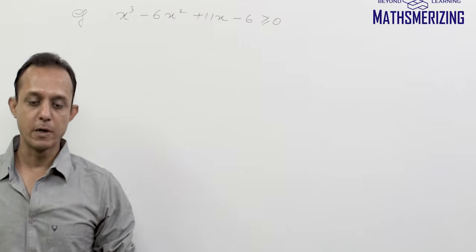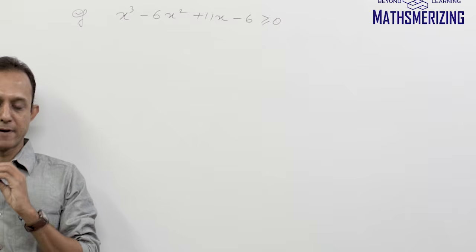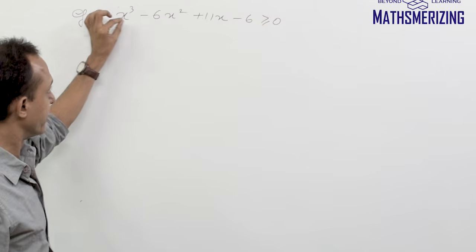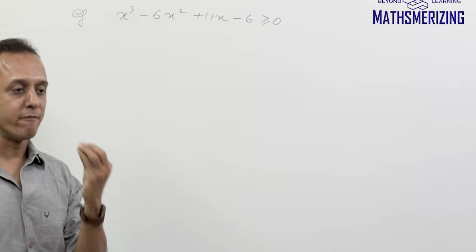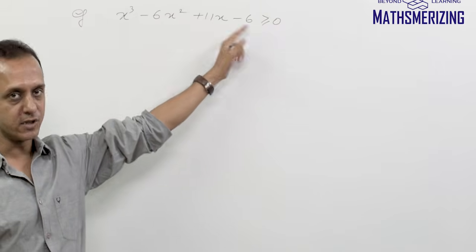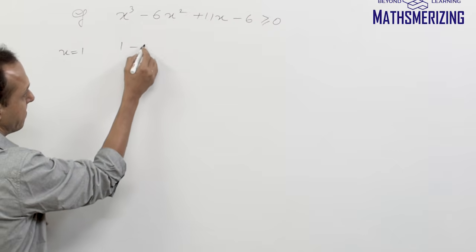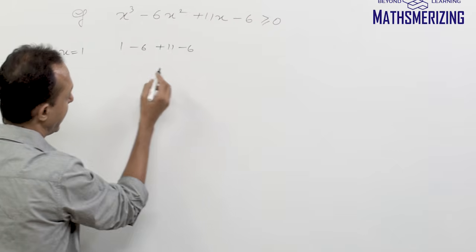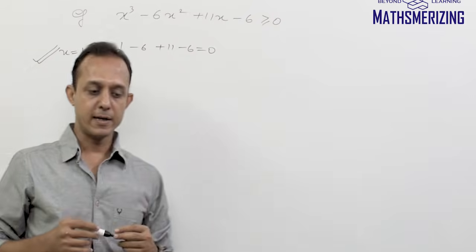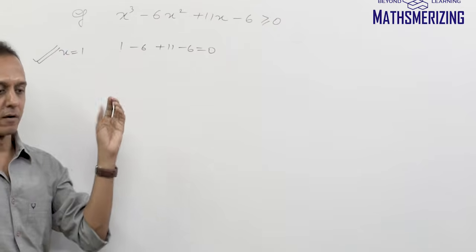Now in order to solve any cubic polynomial, we need to find at least one root, and we can find that root by the trial and error method. So we'll start putting values of x in the expression, and we'll hope that at one value we'll get 0. We'll start with 0. If I put 0, I'll get minus 6, which doesn't satisfy the equation. I'll take x as 1. If I take x as 1, I'll get 1 minus 6 plus 11 and then minus 6. So 12 minus 12, so this is 0. So you'll need to find at least one root of this cubic polynomial, and you'll find that root by using trial and error or the hit and try method.